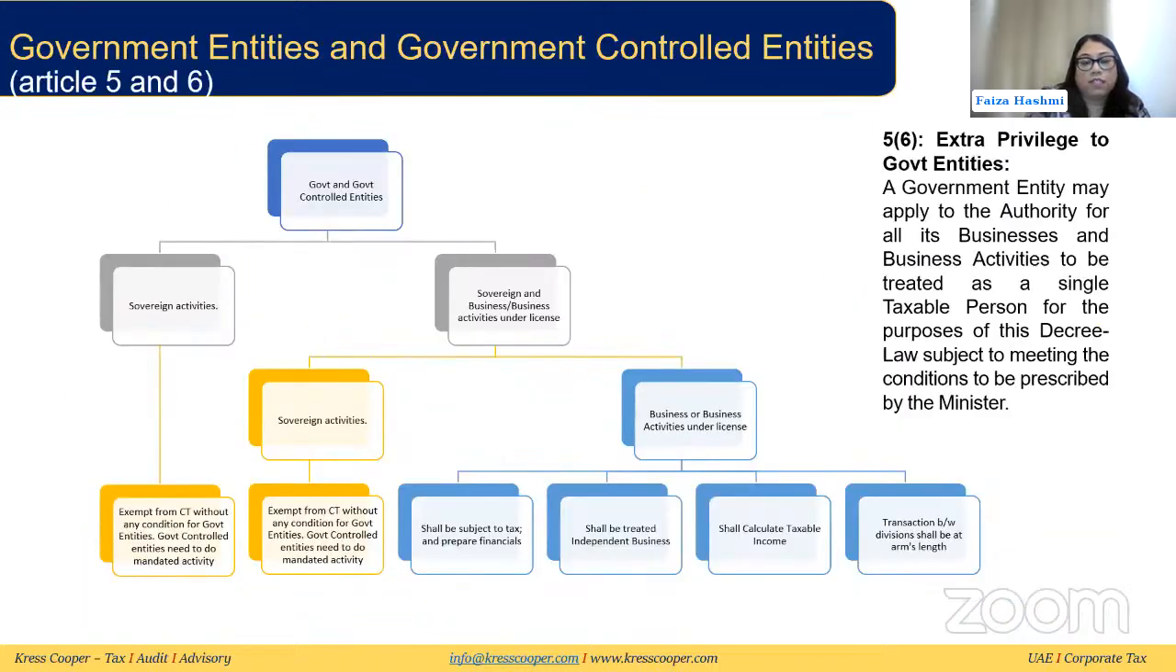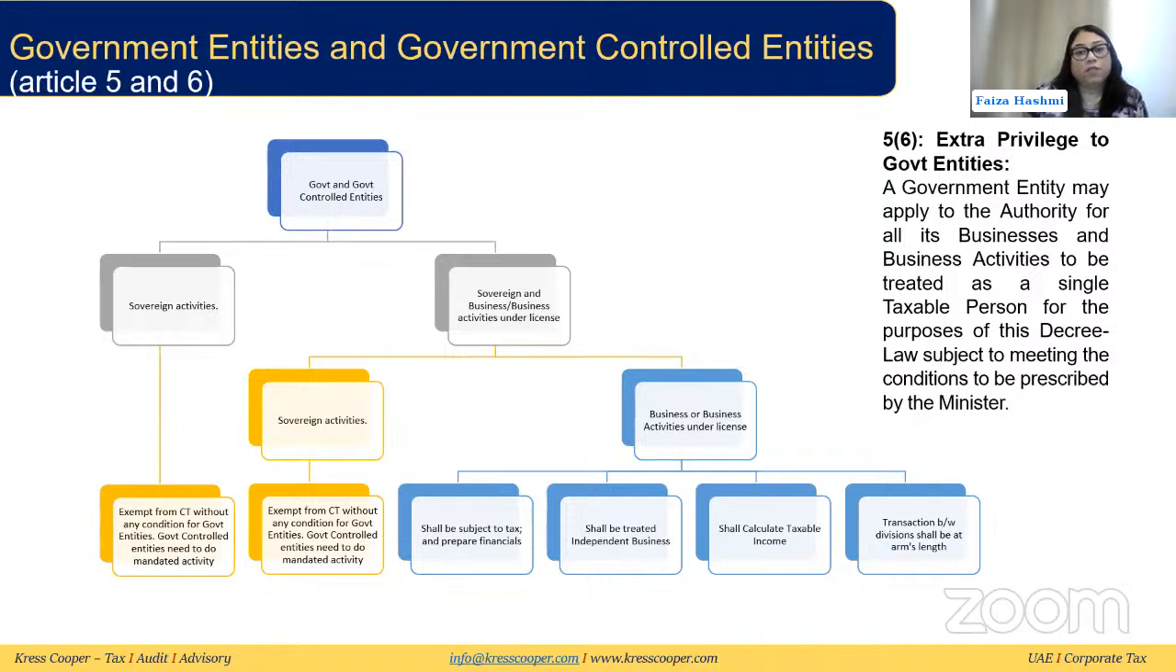Let's discuss the categories one by one. The first one we will discuss is government entities and government controlled entities. Like we said, they could be doing just their sovereign activities or mandated activities, and they will be exempt from corporate tax. There's no condition for government entities or government controlled entities. They just need to be doing the mandated activities that will be provided through a Cabinet decision.